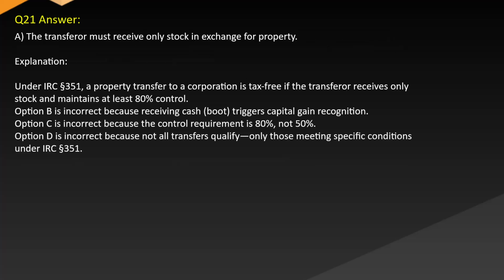Answer A. The transferor must receive only stock in exchange for property. Explanation: under IRC Section 351, property transfer to a corporation is tax-free if the transferor receives only stock and maintains at least 80% control. Option B is incorrect because receiving cash boot triggers capital gain recognition. Option C is incorrect because the control requirement is 80%, not 50%. Option D is incorrect because not all transfers qualify. Only those meeting specific conditions under Section 351.